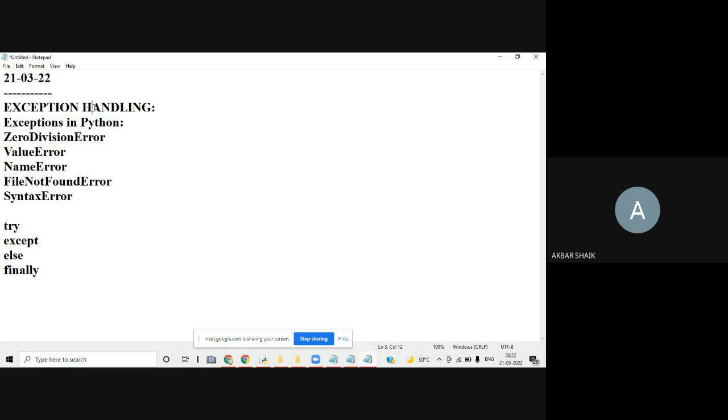Okay, so you are writing some big program, some 1000 lines of program. Getting some errors is a normal thing. It's a usual thing only. But the thing is how we are going to cover, how we are going to manage those errors. That is the problem. So that is what we can call exception handling.